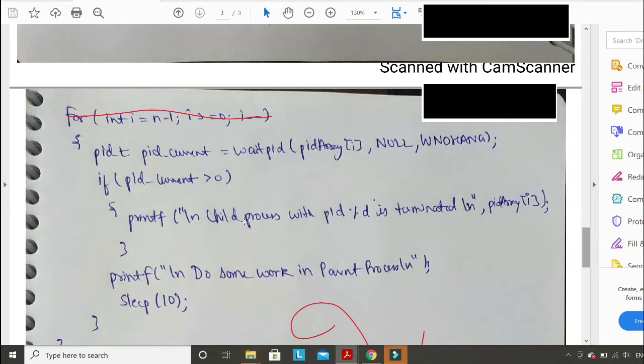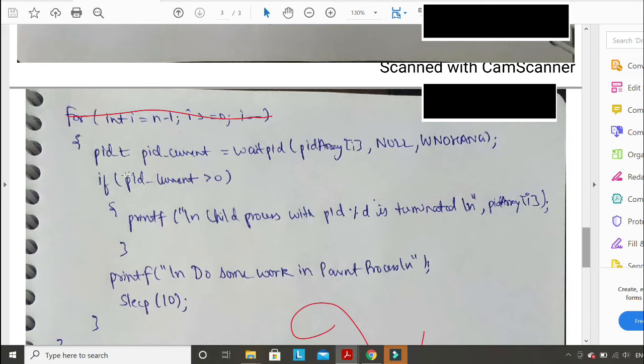What you have to do is write a while loop here, and you have to find out, suppose the total number of processes is n minus 1, or n. So you have to use a counter here, a while loop, and you have to wait in reverse order, right? So you have to wait for the child number n here.